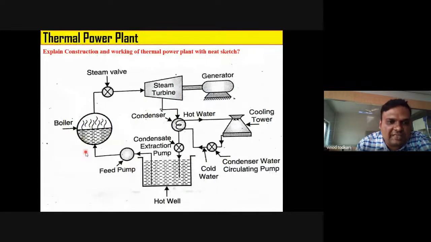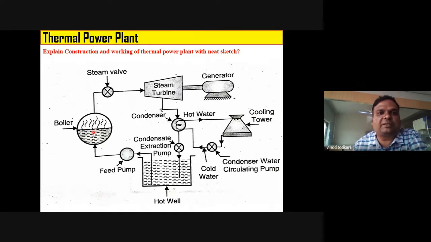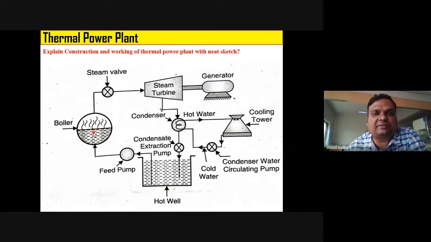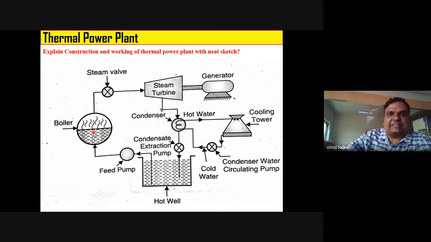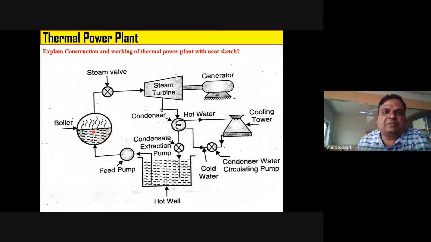Now see, here coal is burnt. So what will happen? When that energy is given to water, what will happen? Water converts to steam. Excellent. See, in your pressure cooker, what happens? When you switch on the gas, when you switch on the flame, what happens? Water is there inside the pressure cooker. That water gets converted into steam.